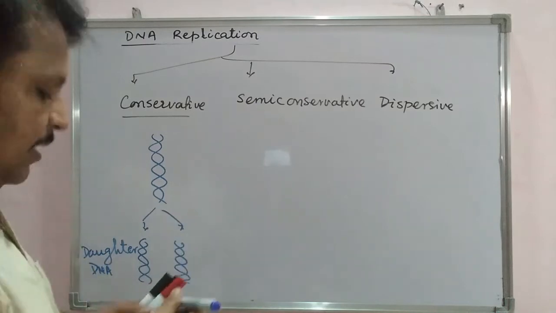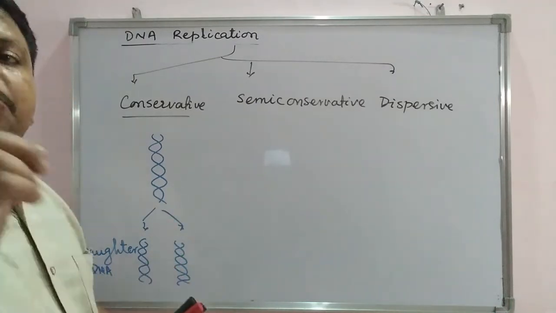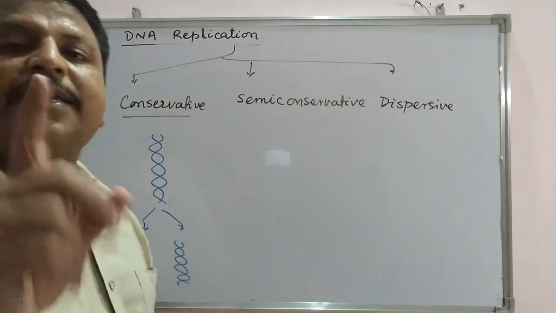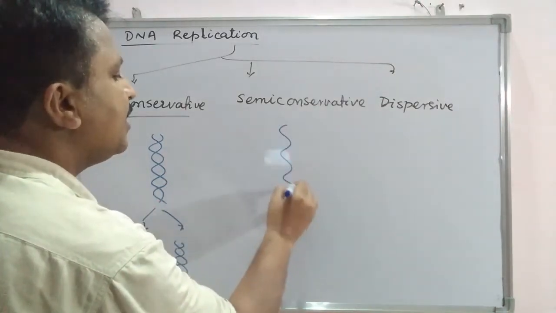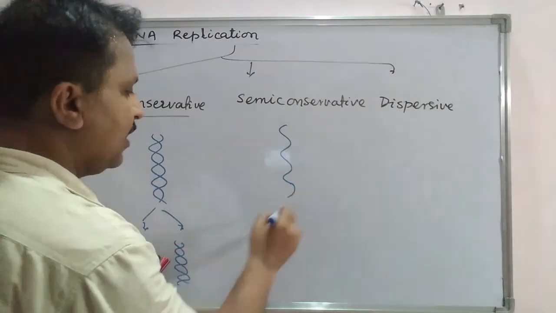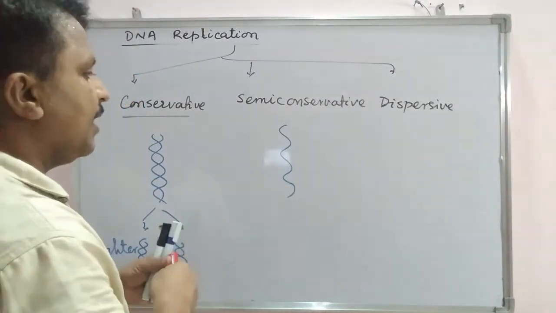But in the case of semi-conservative, one strand of DNA will be conserved. This is one strand of DNA, and this is another one.